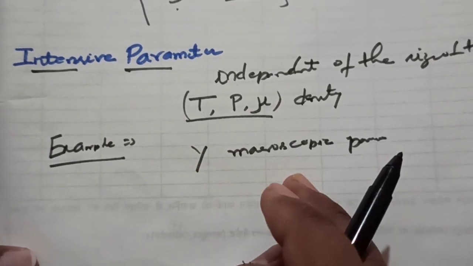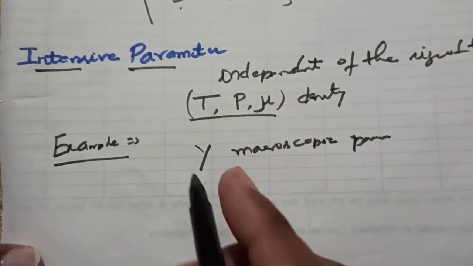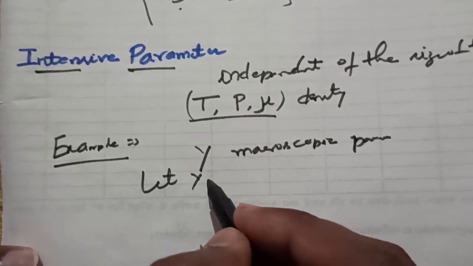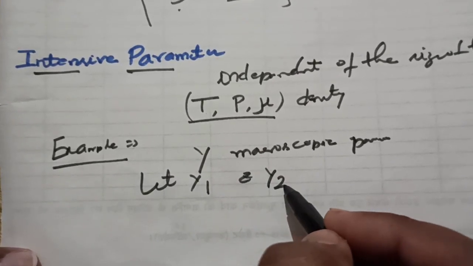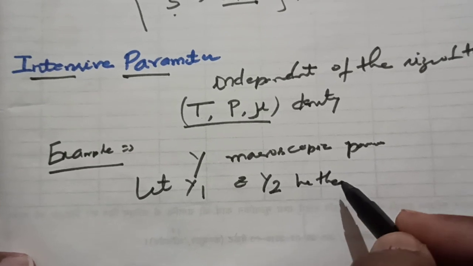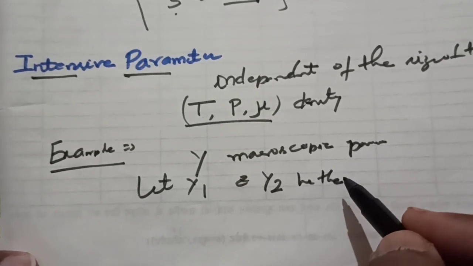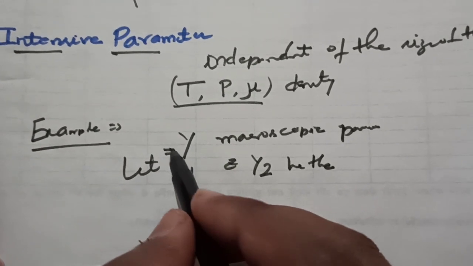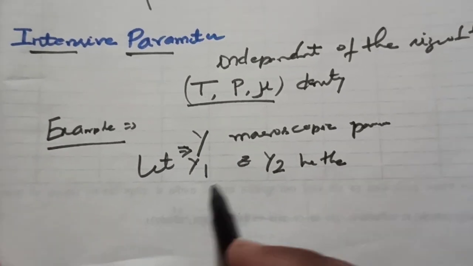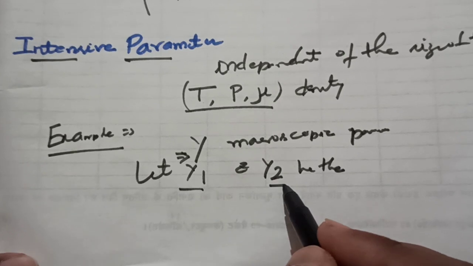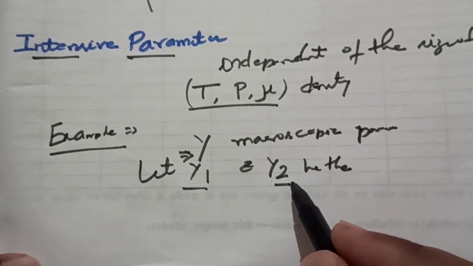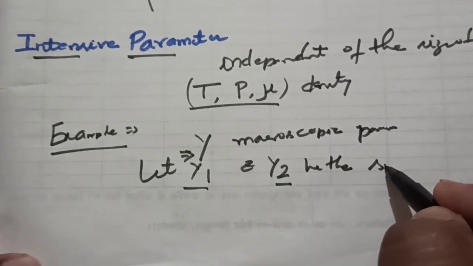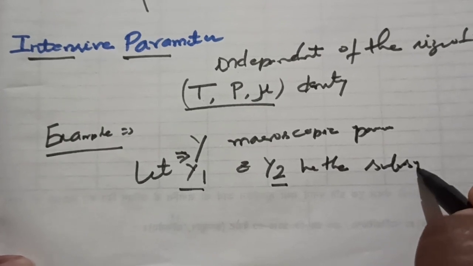Let y1 and y2 be the values of this parameter for the two subsystems. The initial system had y as the macroscopic parameter.